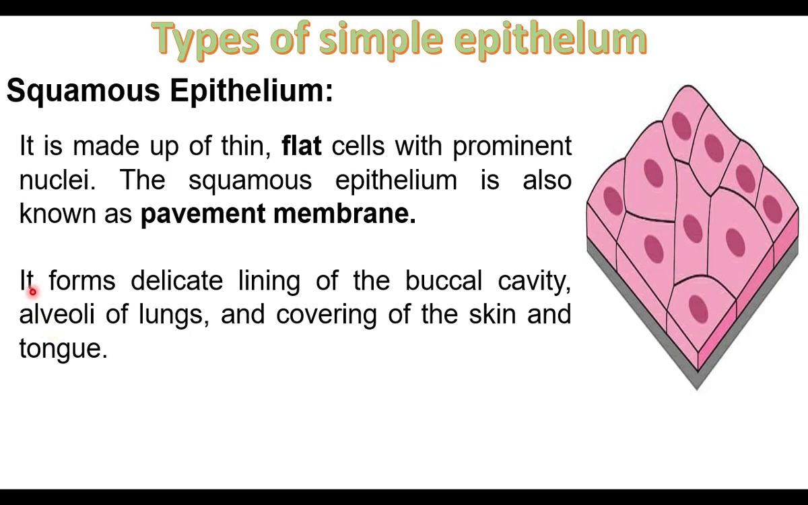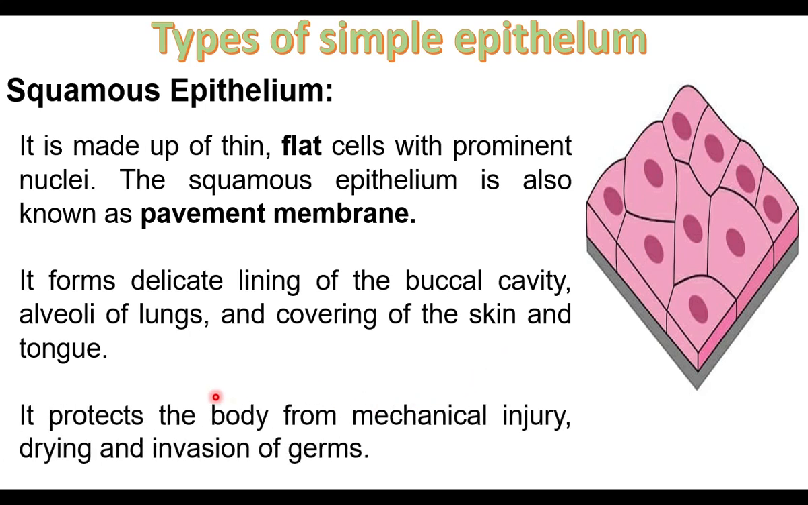The squamous epithelium also covers the skin and tongue. The squamous epithelium is made up of flattened cells. These cells cover mouth cavity, tongue, lungs and skin. The squamous epithelium protects the body from mechanical injury. Mechanical injury means damage, drying and invasion of germs. Entry of disease causing organisms is also prevented by squamous epithelium.